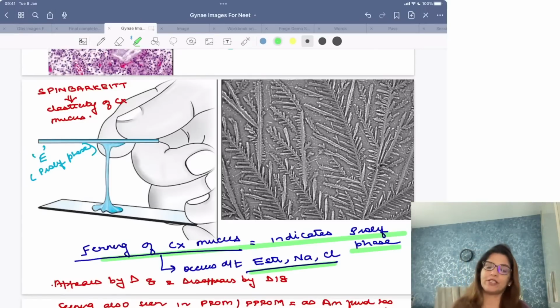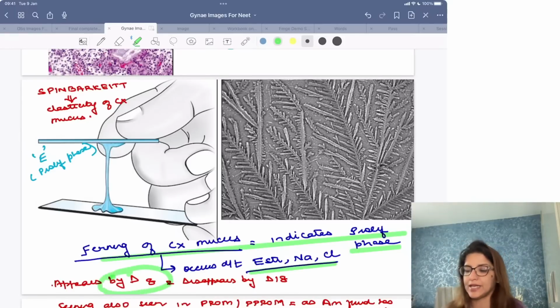Another important point about ferning is that ferning appears by day 8 and it disappears by day 18 of the cycle. So, ferning is under the effect of estrogen. As soon as progesterone comes, ferning disappears. So ferning appears by day 8 and it disappears by day 18 of the cycle.